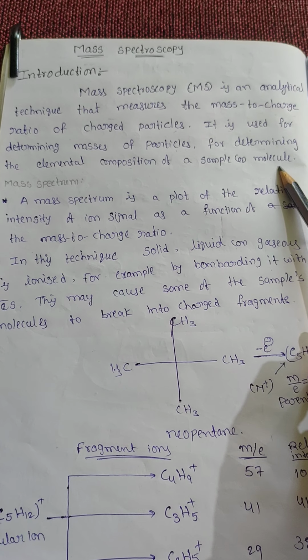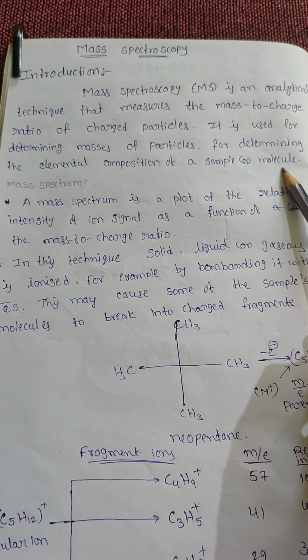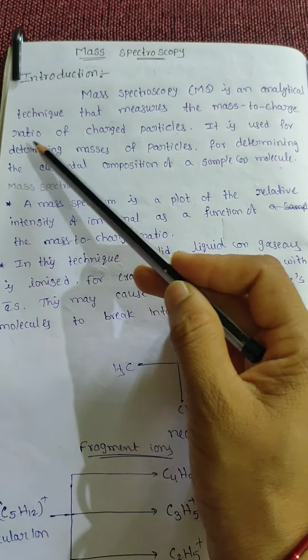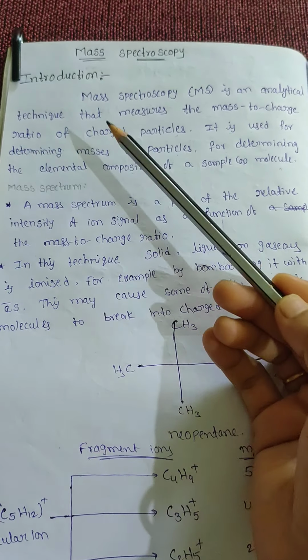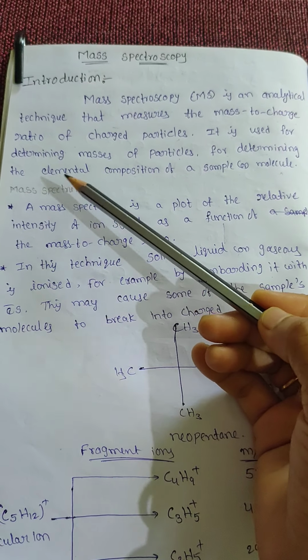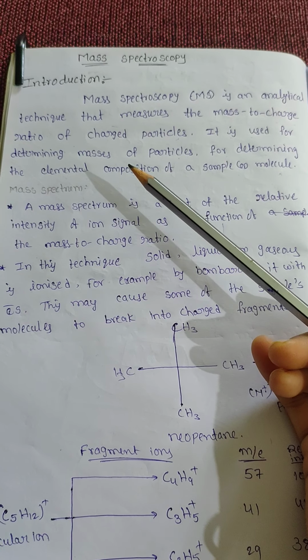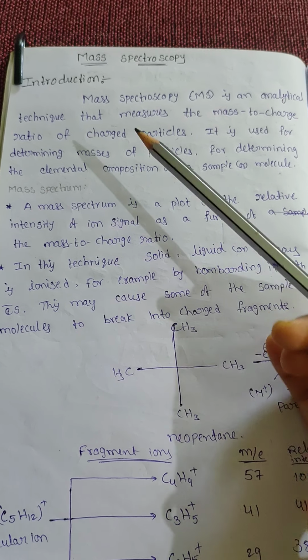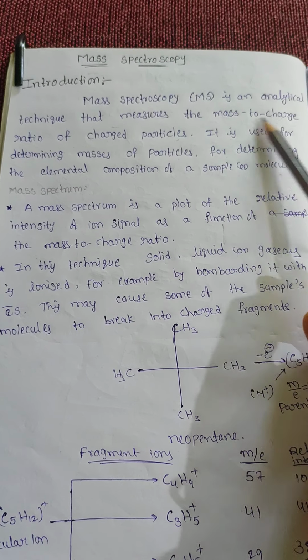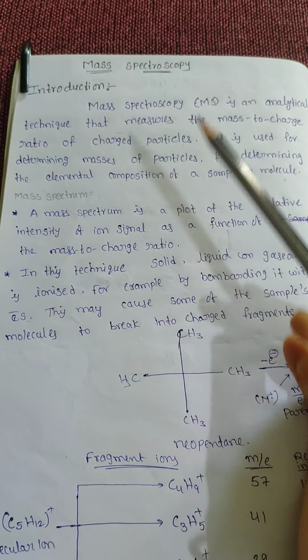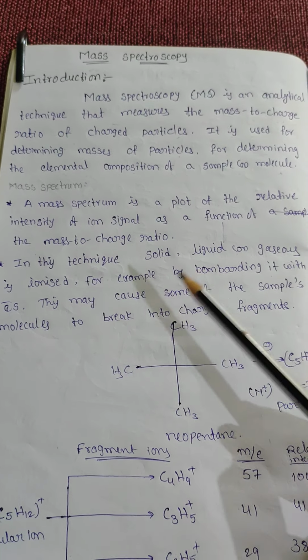Here we get the spectrum according to the mass to charge ratio. We take any organic compound, solid or liquid, and it gets converted to the gaseous state, and according to mass to charge ratio we get the signals. This is mass spectroscopy.